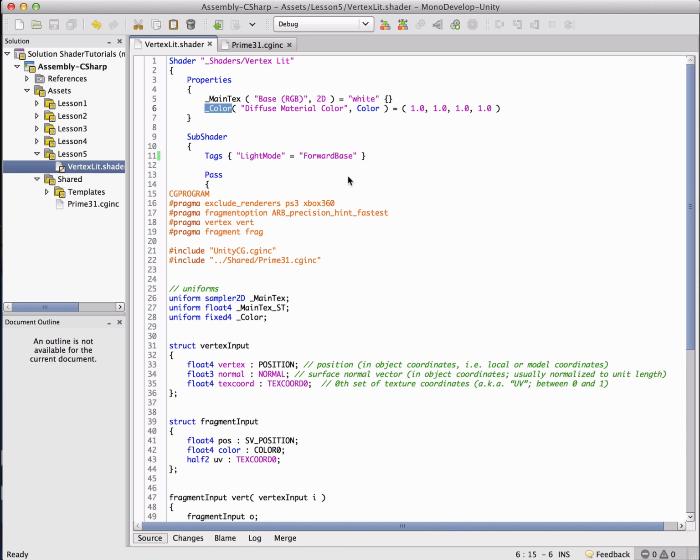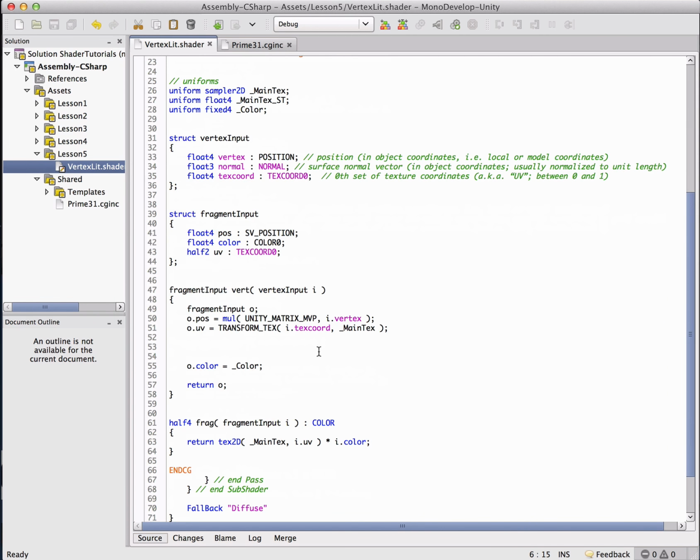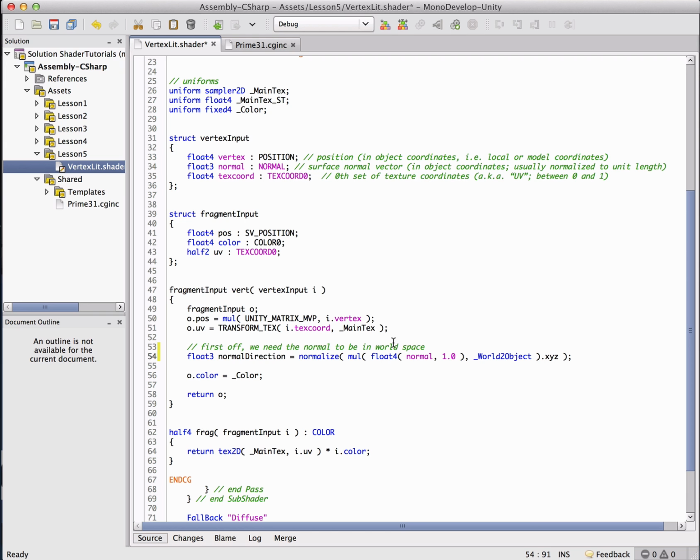Okay, so now that we know what we need, how do we actually do it? Now our final goal is going to be to get that incoming light times the diffuse color times n dot L. So first thing we need to do is get the normal, and we need to get that in world space. So this is fairly ugly code right here.